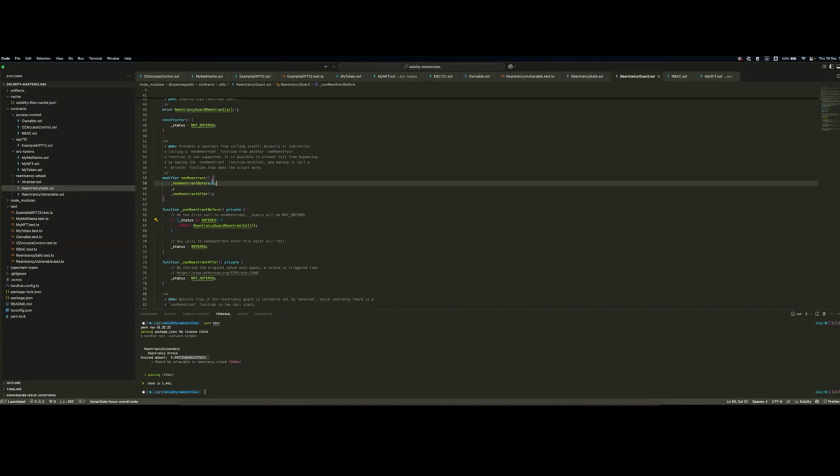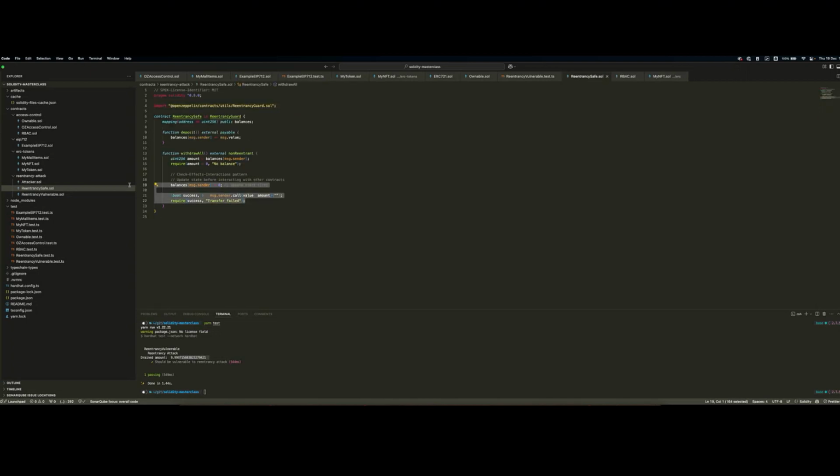In fact, what you can see here is a typical example of a modifier where operations are performed before and after the execution of a function. So before, we're checking if the function is not entered, and after, we are resetting the function. So if the reentrant attack happens before the reset of the status, it will fail because we have not terminated the execution of the function. So you have two ways. Either you utilize the checks and effects pattern, and you must be very careful, or you simply put the non-reentrant modifier, even though it might consume a bit more gas, but you're certain that a reentrancy attack can't happen.